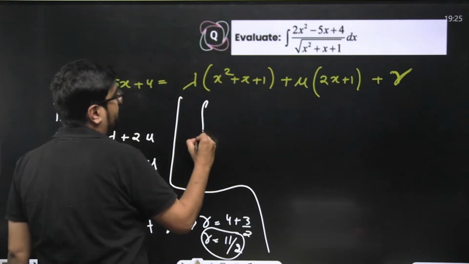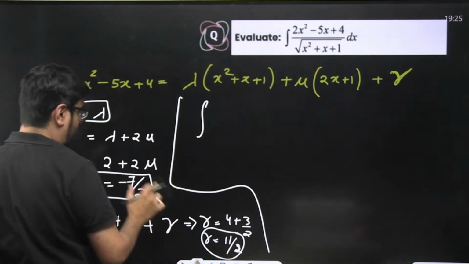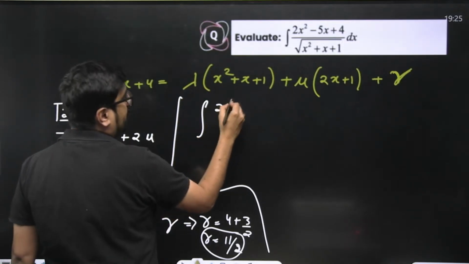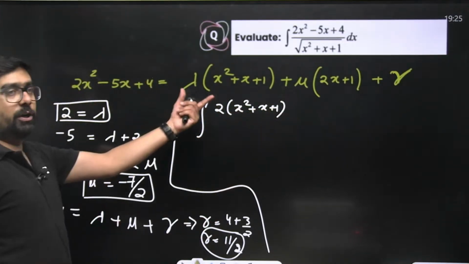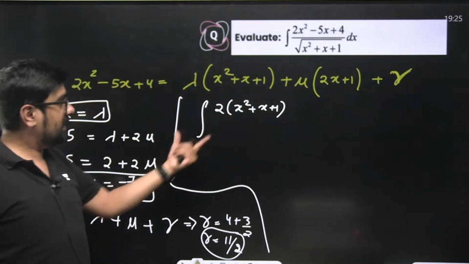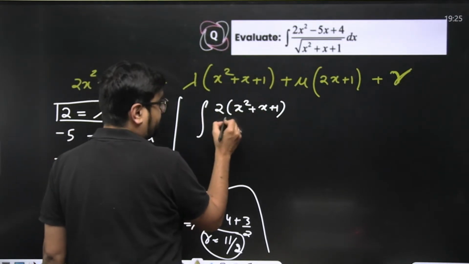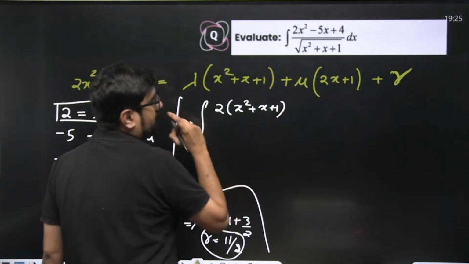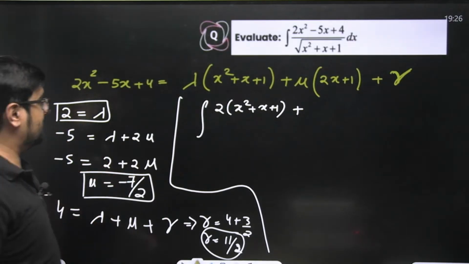So our integral will become 2x square minus 5x plus 4 written in this form. What is lambda? Lambda is 2. So 2 times of x square plus x plus 1. This is same only. Don't think we are writing something else. We are writing this in these terms. That's it. So 2 times of x square plus x plus 1, plus mu, what is that mu? Minus 7 by 2.